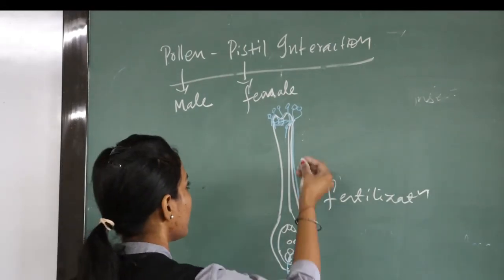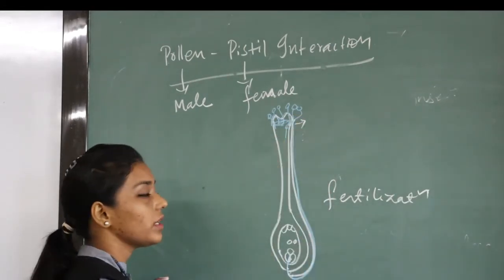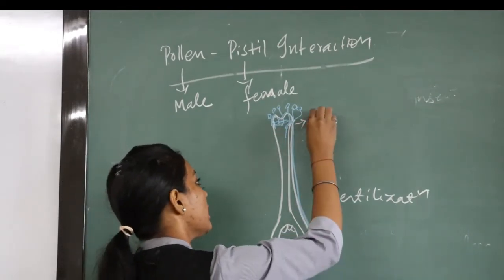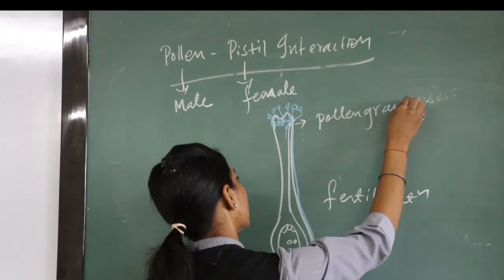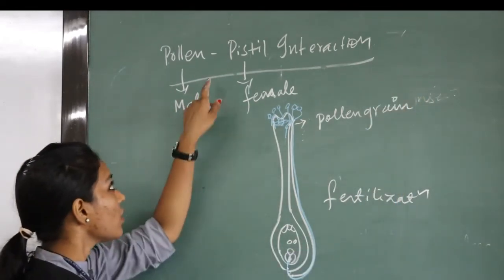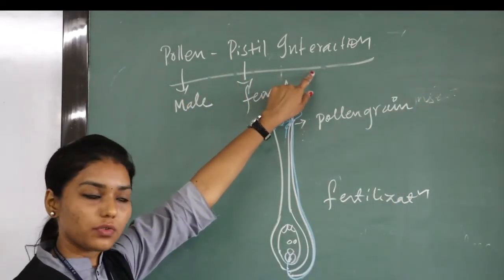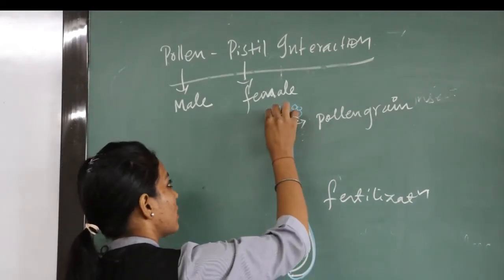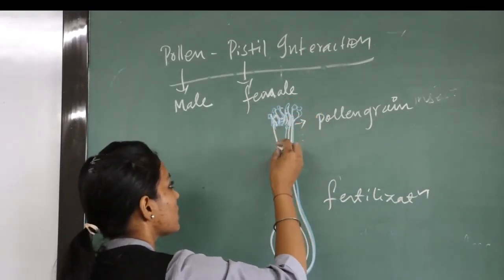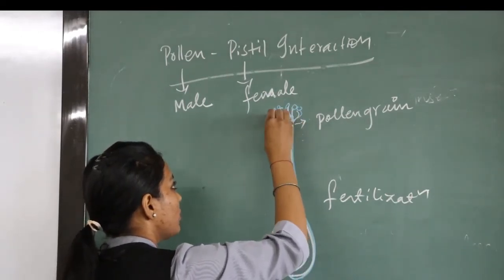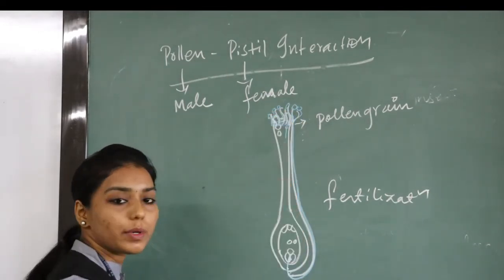Okay, in the fertilization process, the pollen tube will carry what? It will carry pollen grains in it. This is how a pollen and pistil will interact. Okay, see over here, upon maturation you will see that one pollen tube contains 2 male gametes.